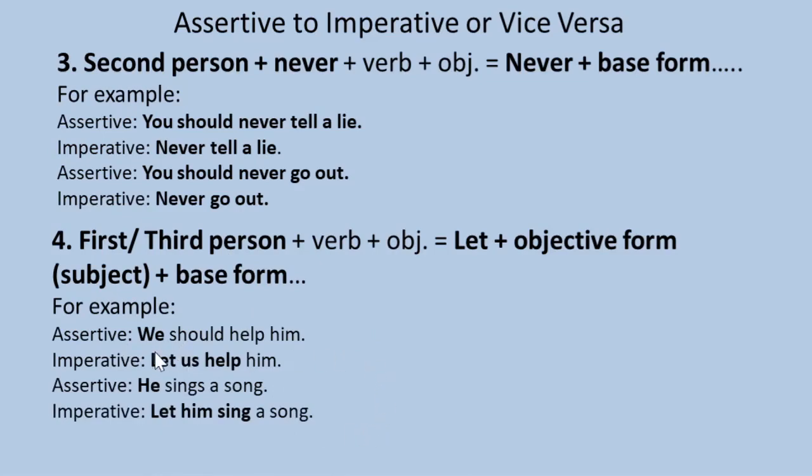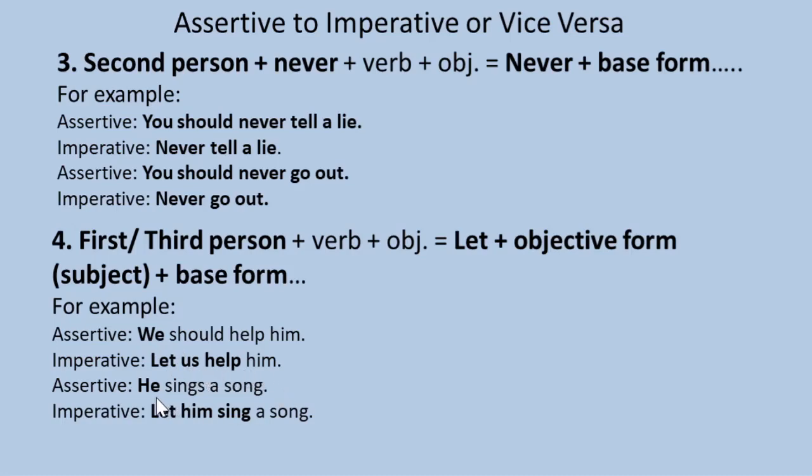So look at the sentence. The subject of the sentence is in first person. So we have to begin with let in the imperative sentence. Let, objective form of we is us, then base form.